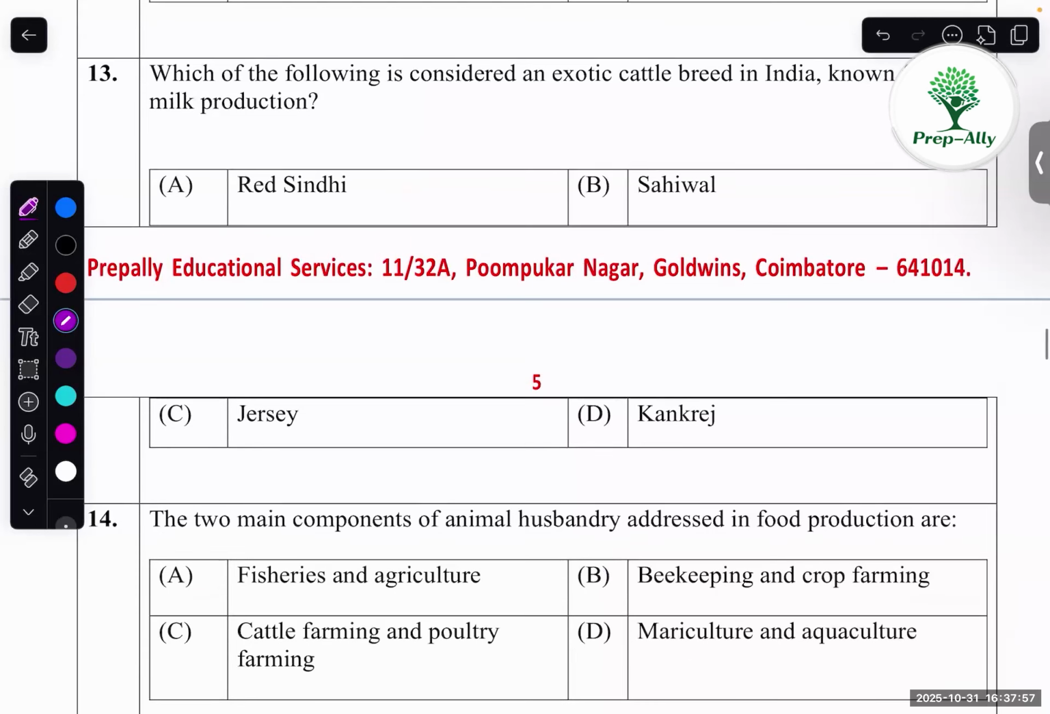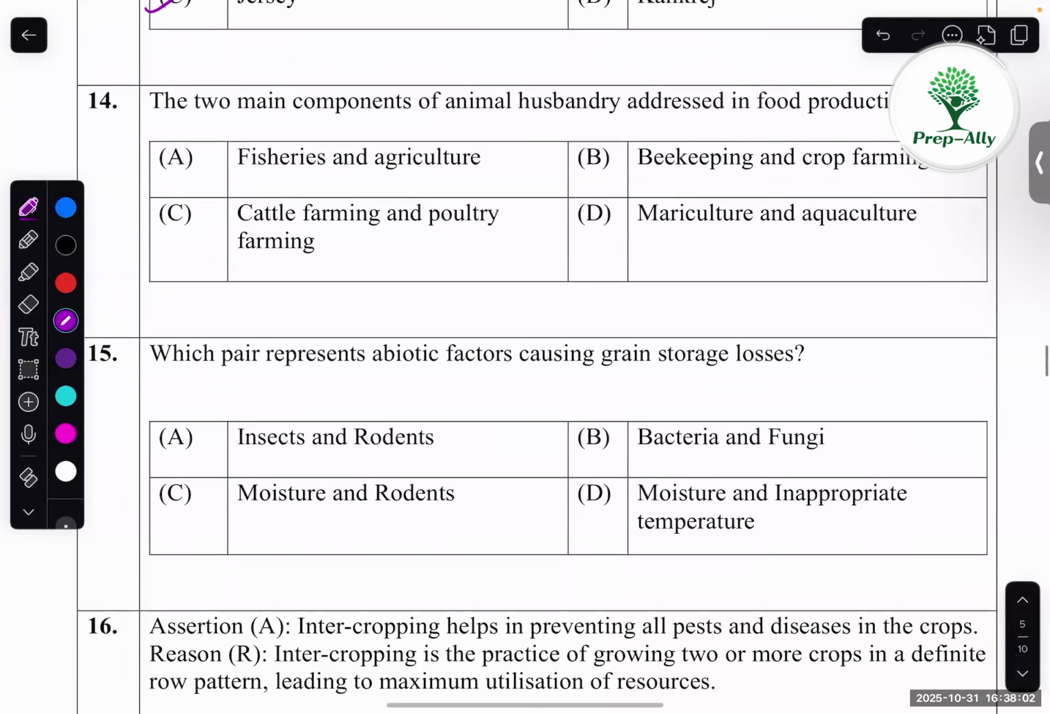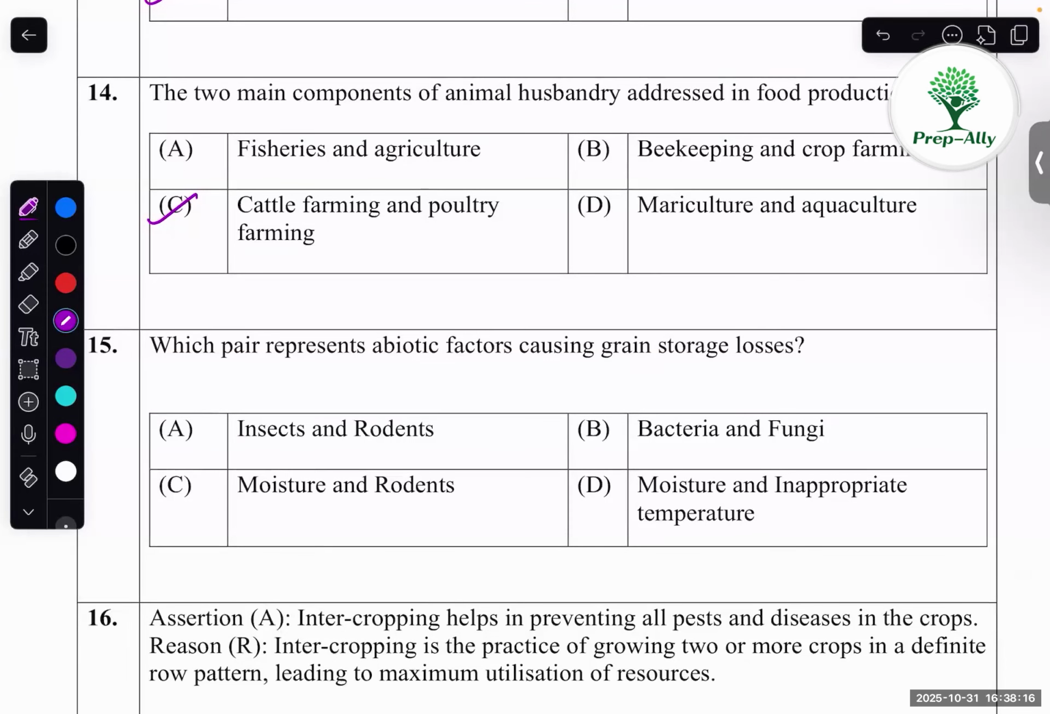Which of the following is considered as an exotic? Exotic means foreign. Okay, so just Jersey. The two main components of animal husbandry addressed in food production are cattle farming and poultry farming. Beekeeping, beekeeping like animal, they are asked about animal husbandry. So crop farming on command animal husbandry, agriculture on command animal husbandry. Same thing. So aquaculture, mariculture, sometimes this aquaculture is not only done for food, also done for ornamental fishes.